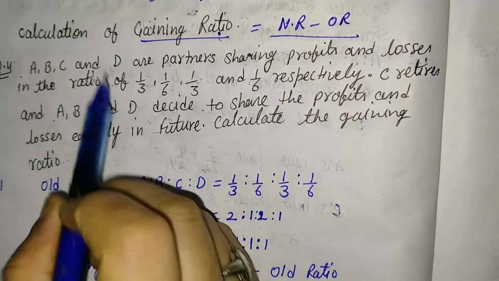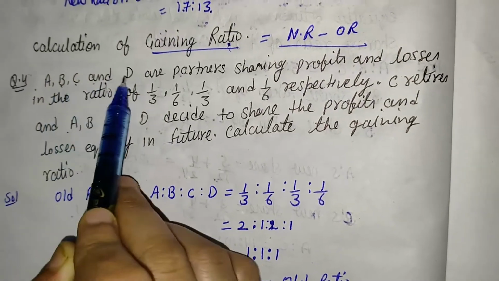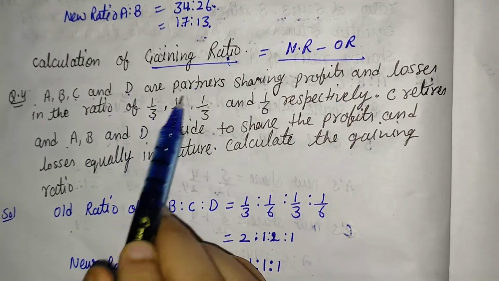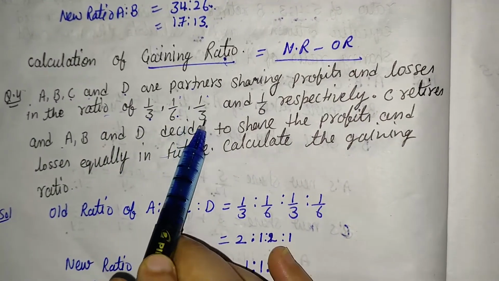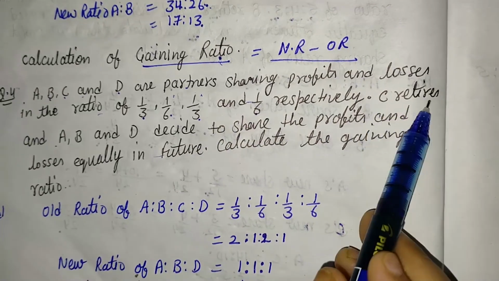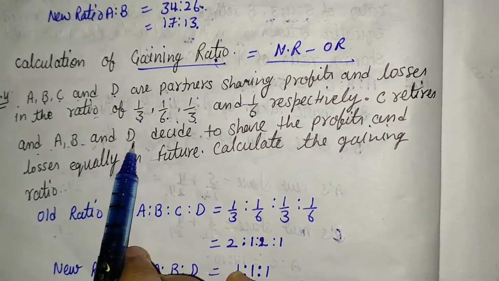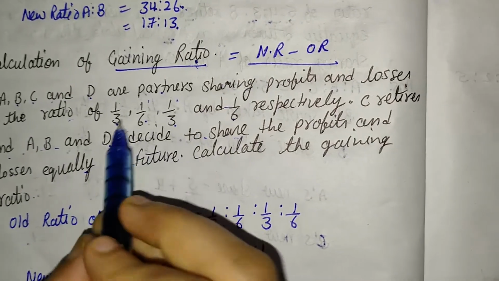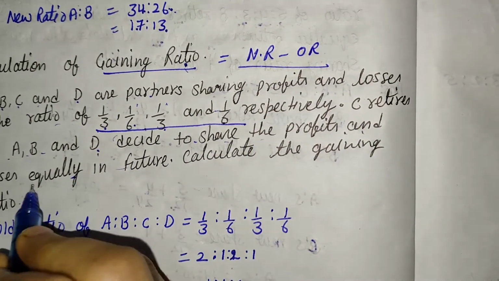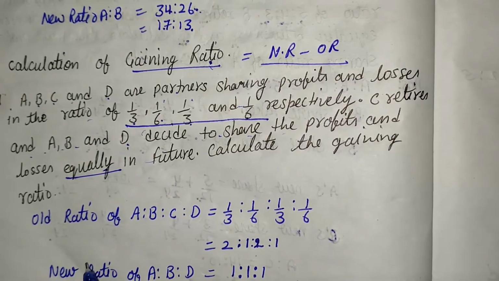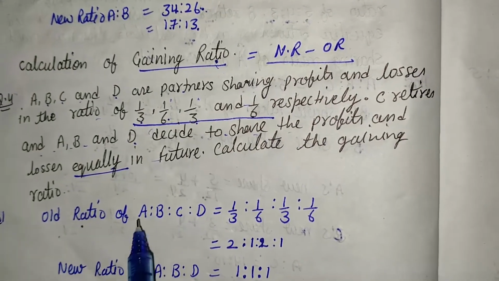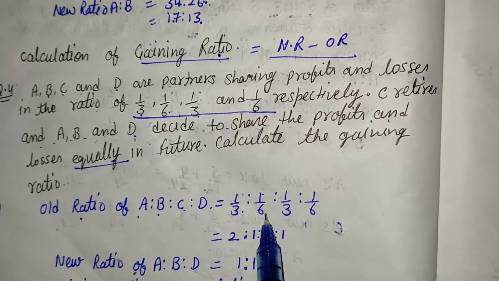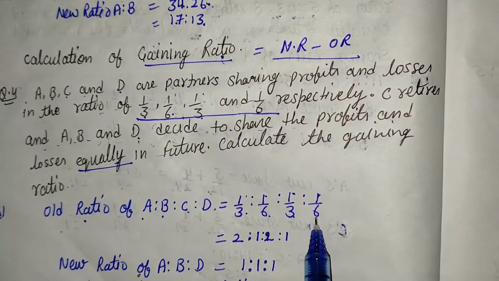And here one question is given: A, B, C, D are partners sharing profit and loss in the ratio 1 upon 3, 1 upon 6, 1 upon 3 and 1 upon 6. C retires and A, B, D decide to share the profits and losses equally. It means the old ratio is given in the question and the new ratio is also given. Here it is the old ratio, A is to B is to C is to D: 1 upon 3, 1 upon 6, 1 upon 3 and 1 upon 6.